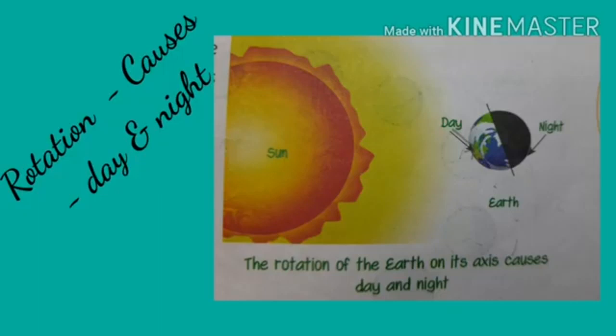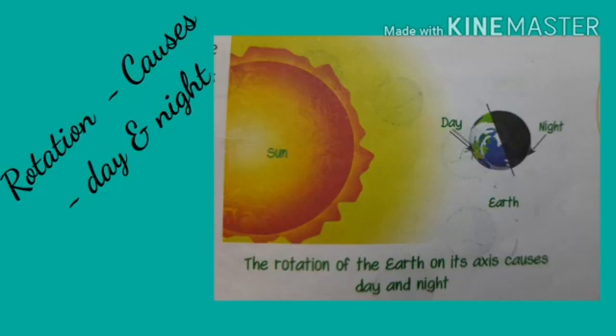You see, some parts of the earth are lit by the sunlight while the other parts remain dark. The side facing the sun has day and the other part facing away from the sun has night.